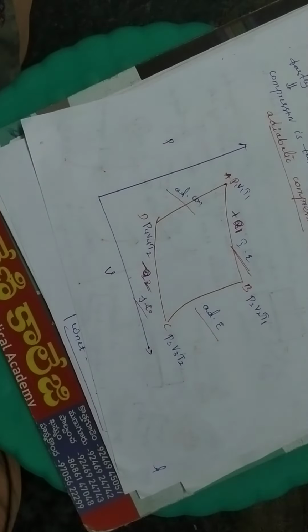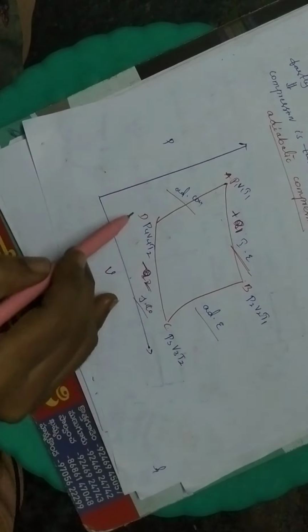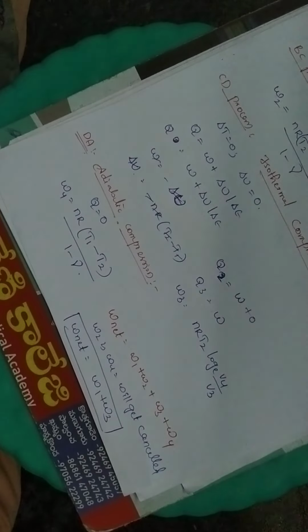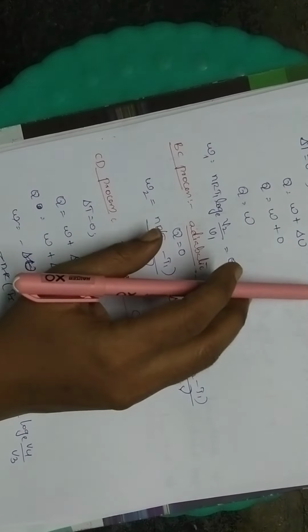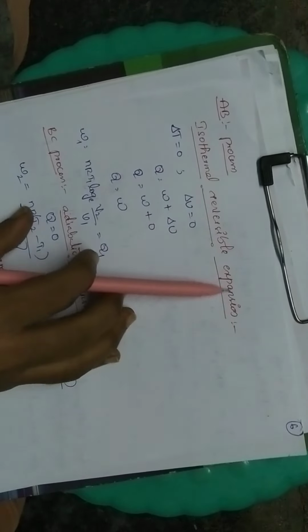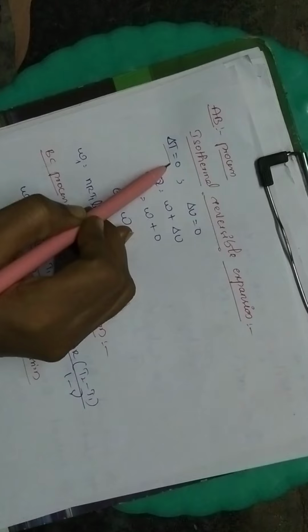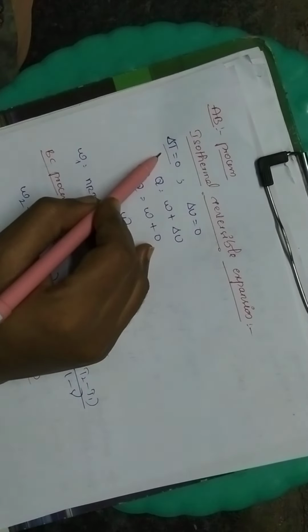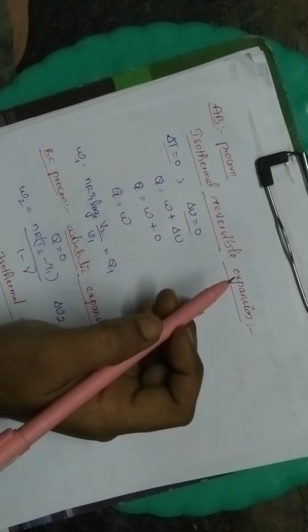Say for example, these are the points: A, B, C and D. We have the AB process, BC process, CD process and DA process. Let's see one by one. The first one is isothermal reversible expansion. So the AB process is the isothermal reversible expansion. We know that isothermal means delta T is equal to 0. When temperature change is 0, then internal energy change is also 0.